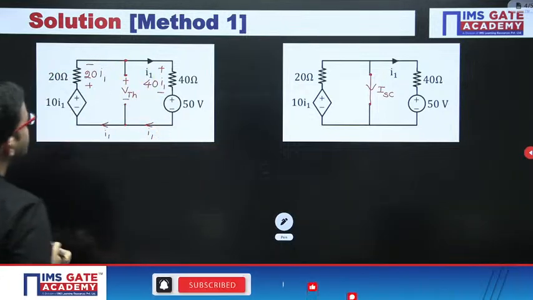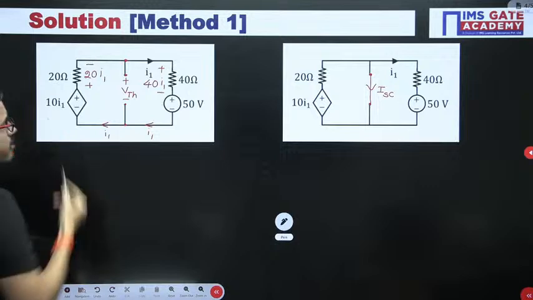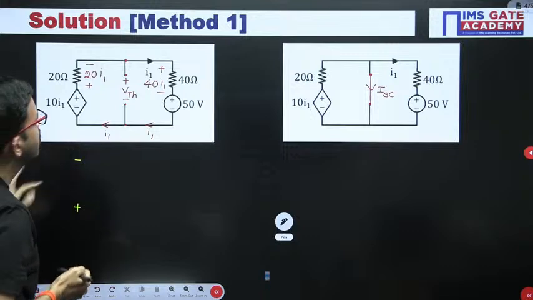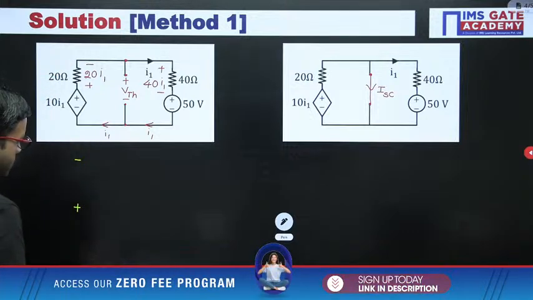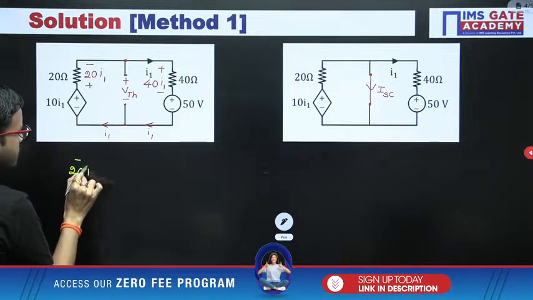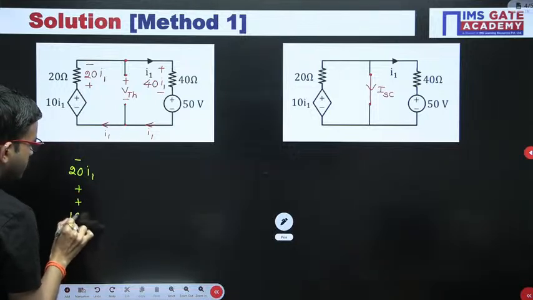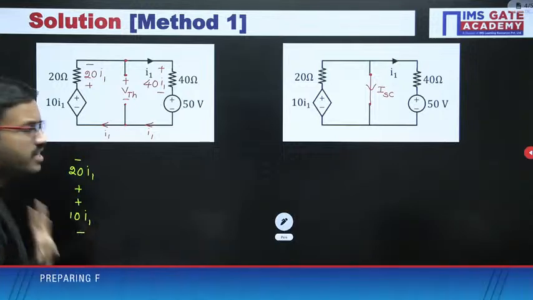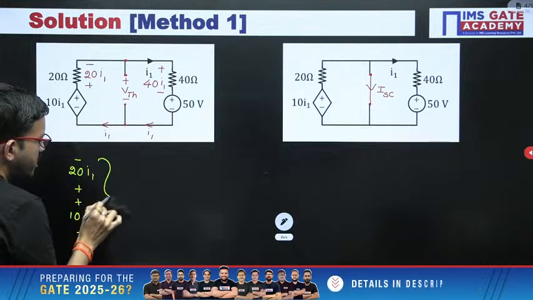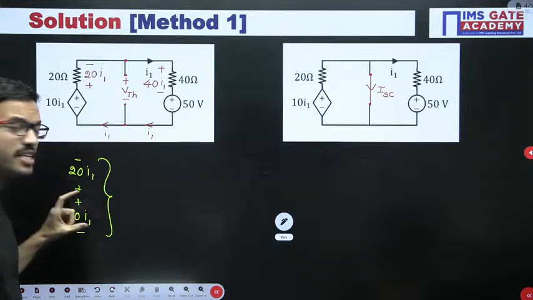So here the resultant voltage is minus plus 20 I1, then plus minus 10 I1. Just for reference, I am writing minus plus 20 I1, then plus minus 10 I1. Now what can we write for this resultant voltage? Since the polarities are minus plus and plus minus, that means we have to subtract.